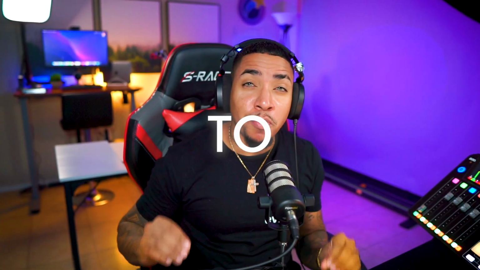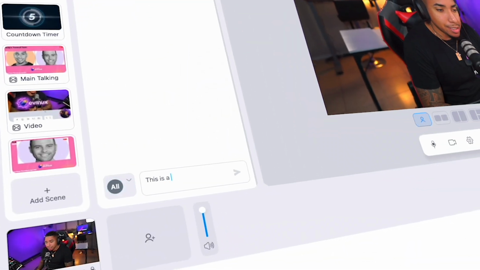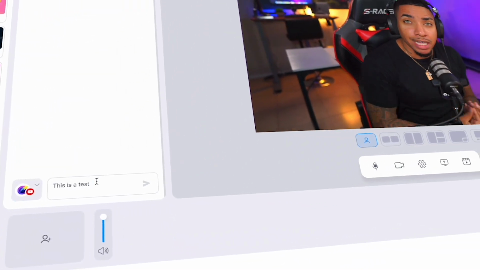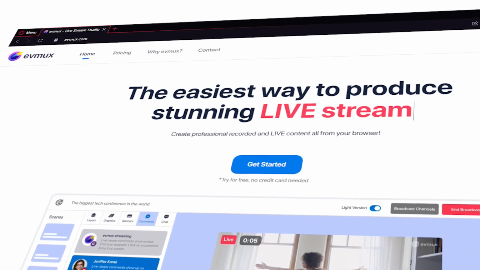If you stream to multiple platforms at the same time, you no longer need to have multiple tabs open to be able to engage with your community. In today's video, I'm going to show you how directly inside of Evmux, you're able to have just one tab, the Evmux Live Studio Editor, to be able to reply to your users directly inside of Evmux. So let's jump into my Evmux account so I can show you what this actually looks like.